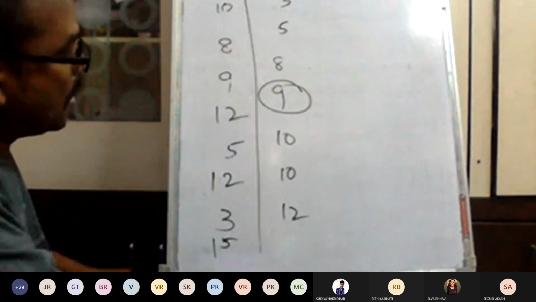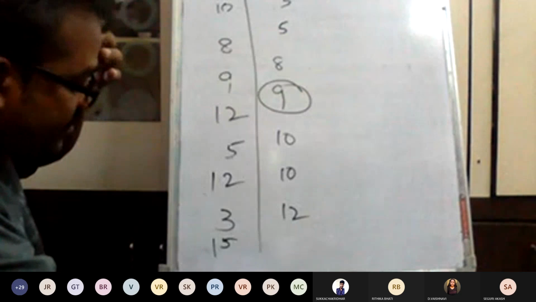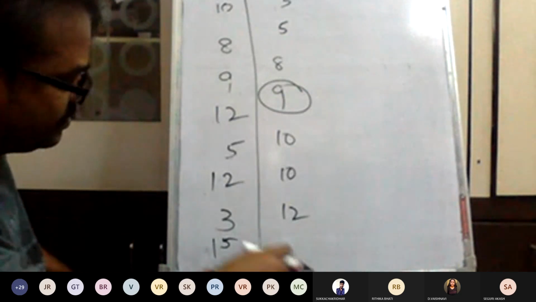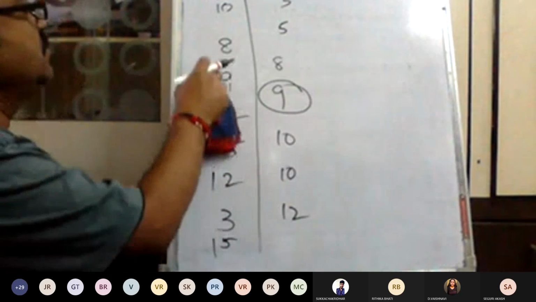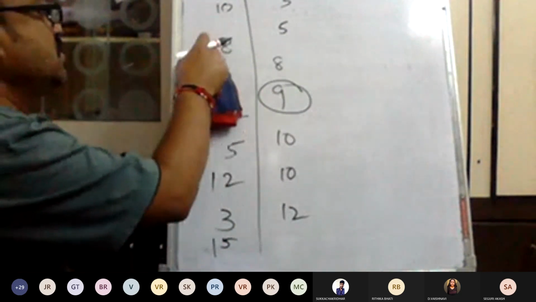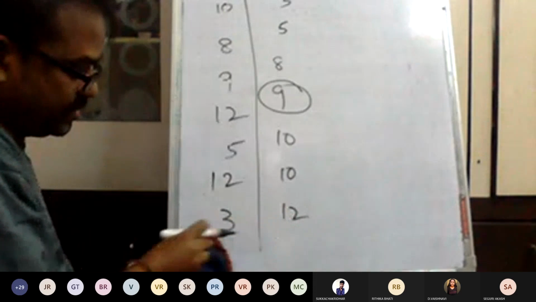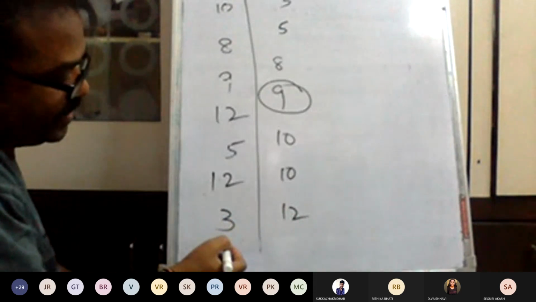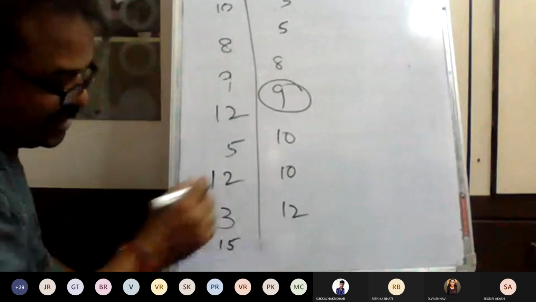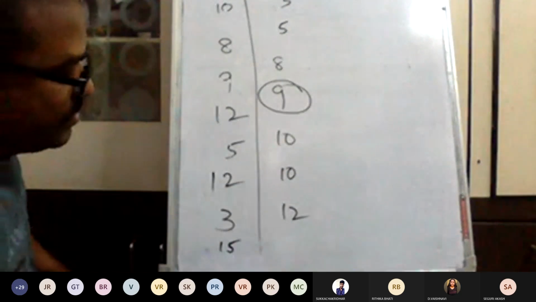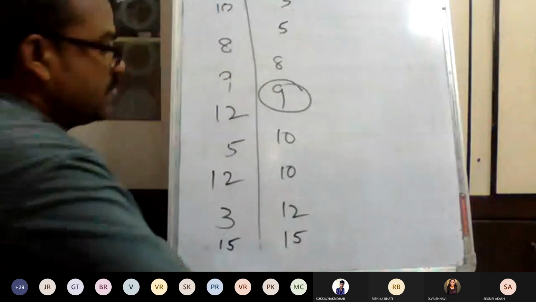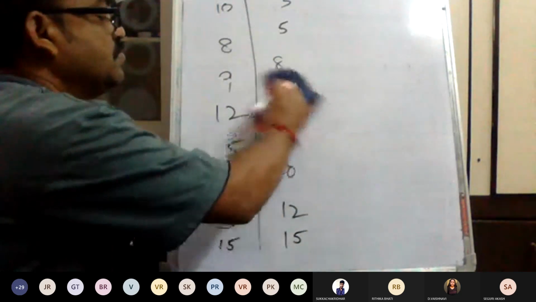Yes, see. Now, one, two, three, four, five, six, seven. Here, one more value I have given, that is 50. Now, in ascending order, 50. Now, you see, what is the mid value now?